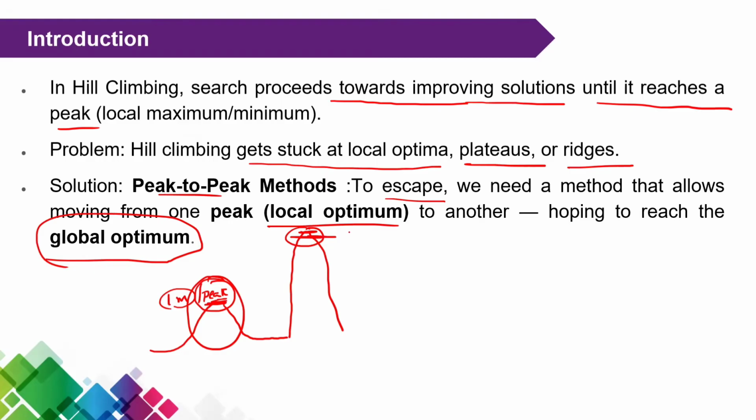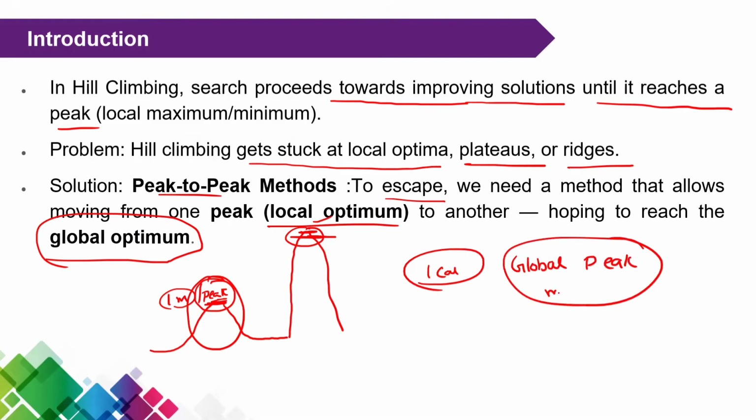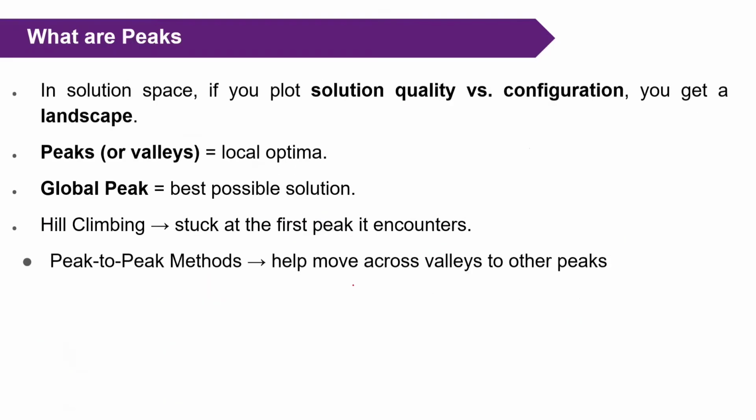Clear? Here, what is the meaning of peak? Simply, the peak is a local optima. Peak is called a local optima. You have one more term, the global peak. What is the meaning of global peak? The maximum possible solution, that is the best solution, is called the global peak. Now what is the final peak-to-peak method? It moves from one peak to another peak. So these are the different peaks.